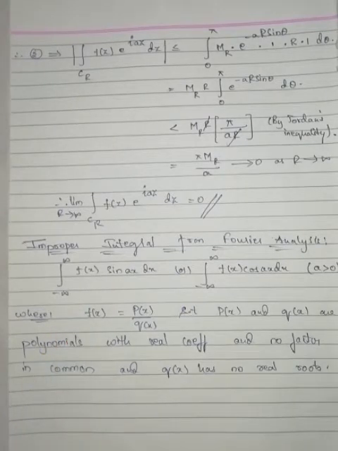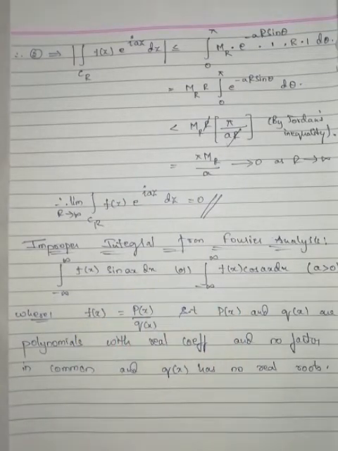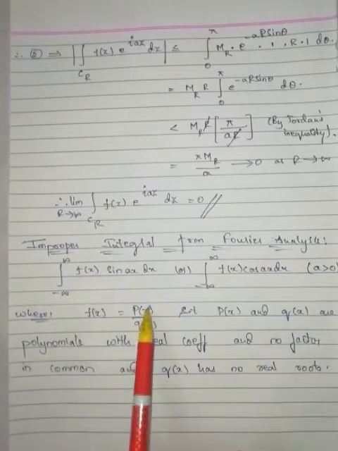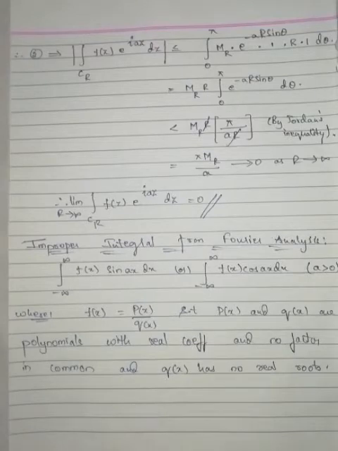Improper integral from Fourier analysis, that is integration from minus infinity to infinity of f of x into sin or cos ax dx, where a is greater than 0, where f of x is p of x by q of x, a rational function where p of x and q of x are polynomials, and p of x and q of x have no common factor. Whatever the roots of p of x and q of x are, they are all distinct, and the denominator has no real roots.